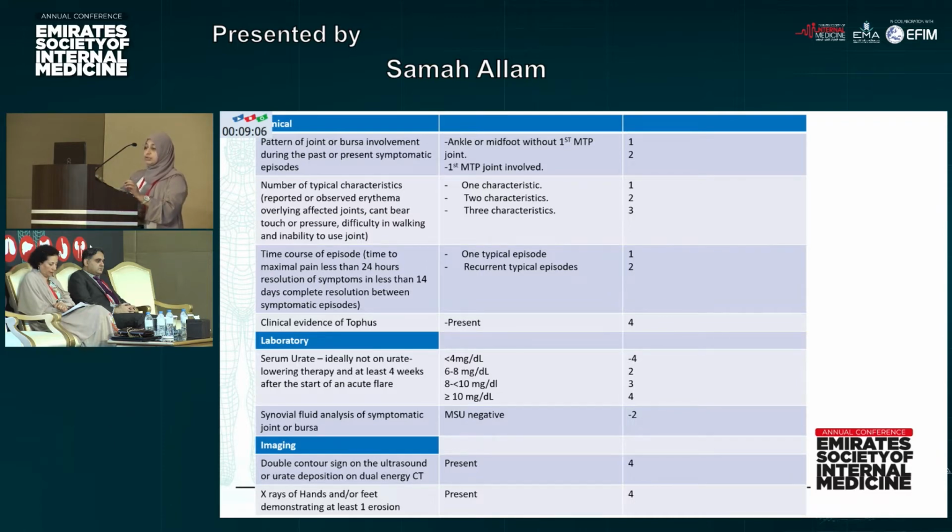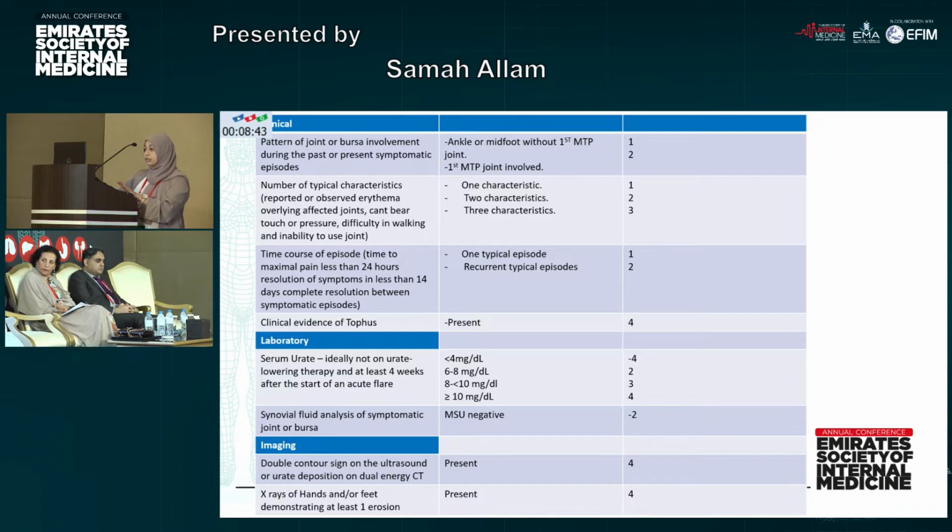If the episode reaches maximal pain in less than 24 hours and starts to resolve within less than 14 hours, with complete resolution between the 2 attacks, if we have only 1 episode from this, it's considered 1 point, and if it is recurrent, it's 2 points. The clinical evidence of tophus, if it is present, is 4 points.